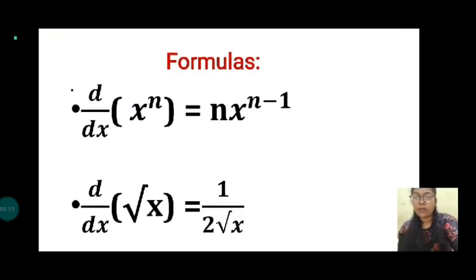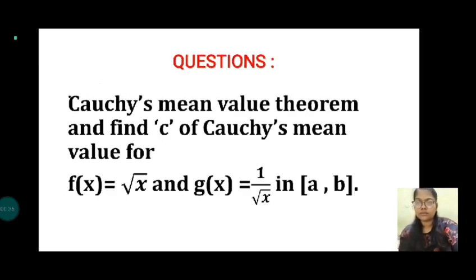In this question, the formulas are: dy by dx of x power n is equal to n into x power n minus 1. Then dy by dx of root x is equal to 1 by 2 root x. Question: Cauchy's mean value theorem and find the value of c for f of x is equal to root x and g of x is equal to 1 by root x in the interval a comma b.